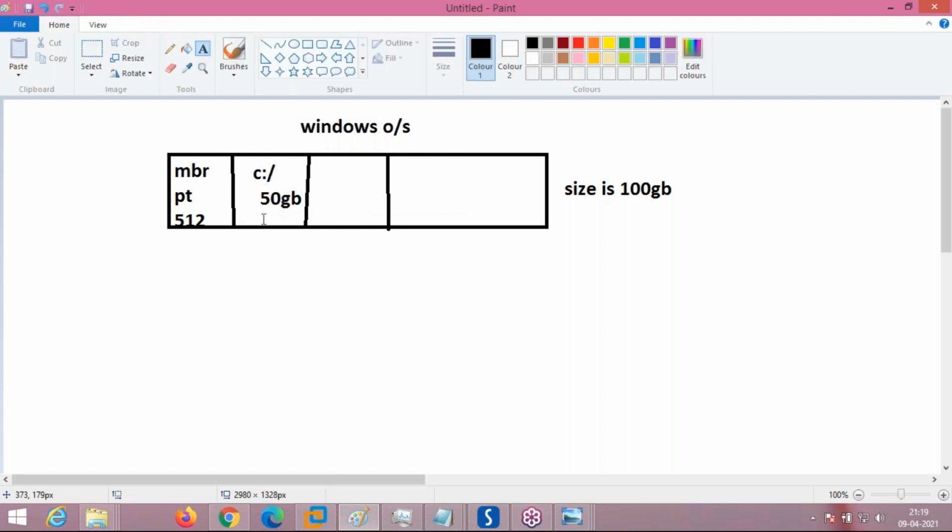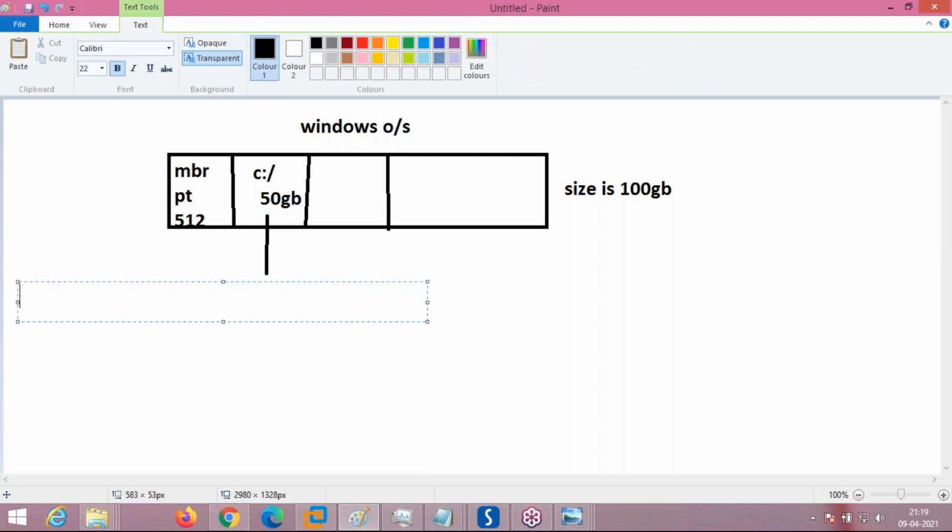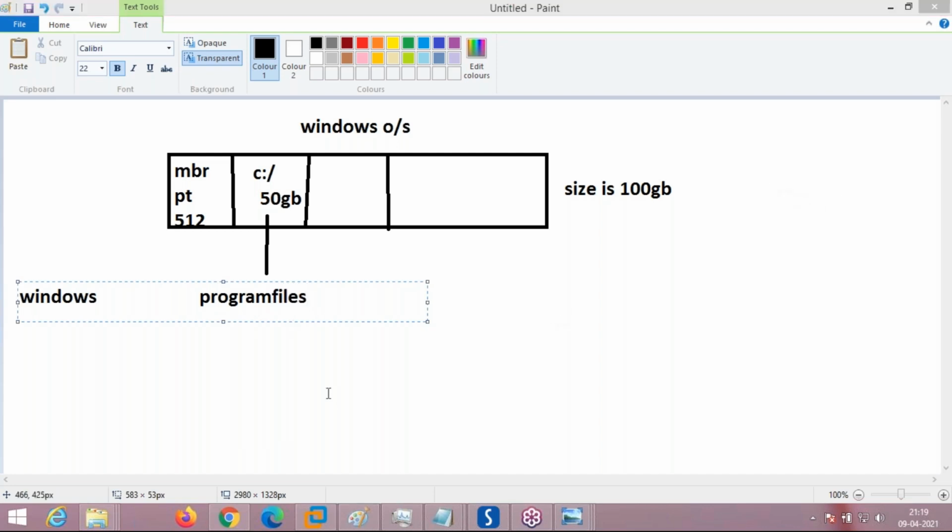But under this OS, you will have multiple directories. First directory, the Windows directory. Next directory, Program Files. Third directory, Users. See here, I am showing you Users.